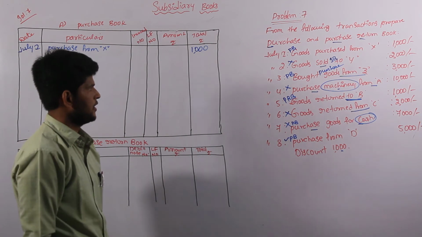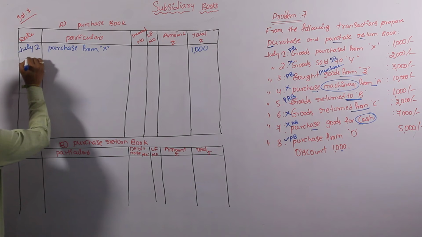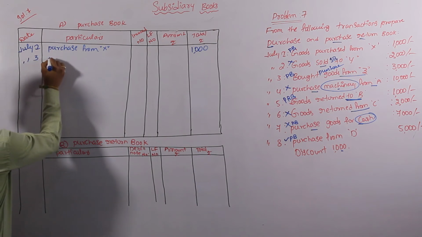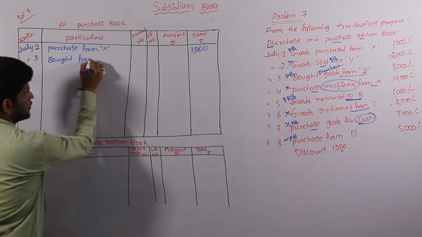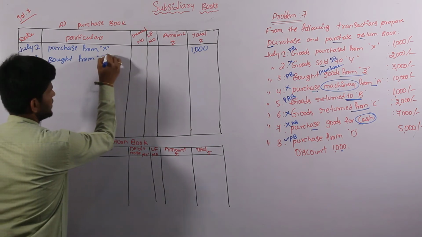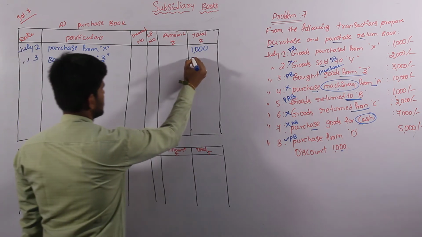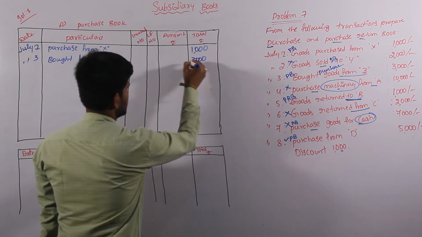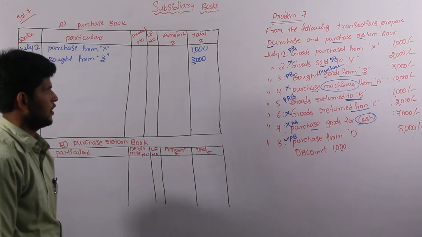And come to the next one, bought goods from Z. This is a purchase transaction on July 3rd. Bought from Z, total amount is 3000, there is no discount. And come to the fourth one, that is also a machinery purchase, which we are not considering.